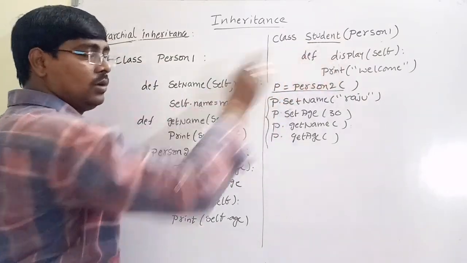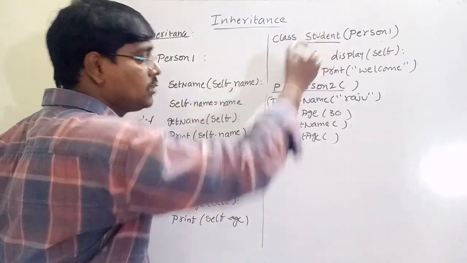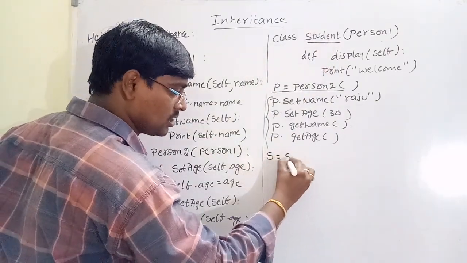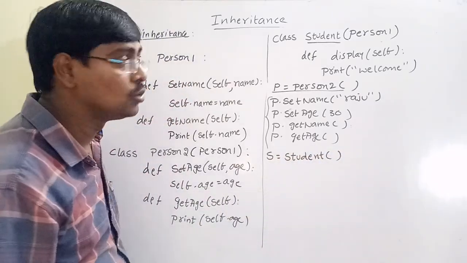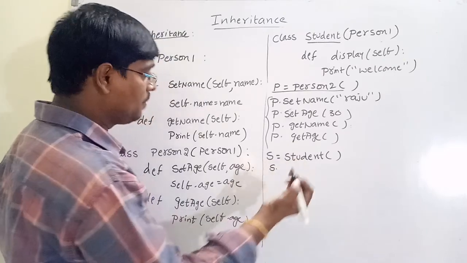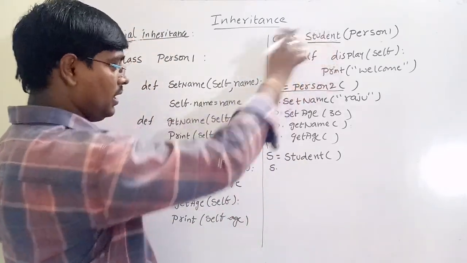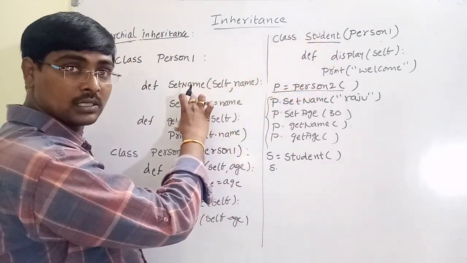Now, if you want to access this one, we have to create an object for student also. S is equal to student of. Now the same procedure. By using student, we can access these two methods.